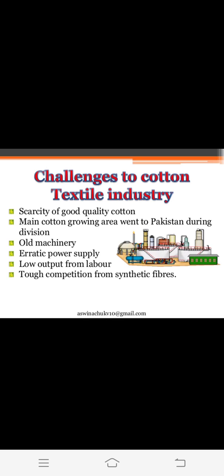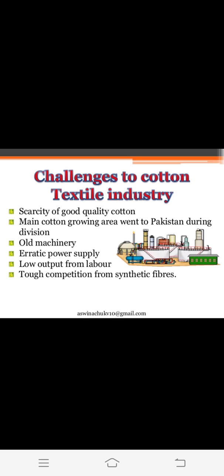Means good quality cotton is available in very small quantity. Okay, the main cotton growing areas went to Pakistan during division. When India and Pakistan were divided, when these two countries divided from each other, what happened? The main cotton growing areas, which grew most of the cotton, went to Pakistan. Old machinery means the machinery techniques which we have are very old.